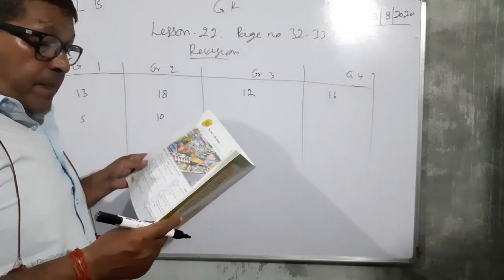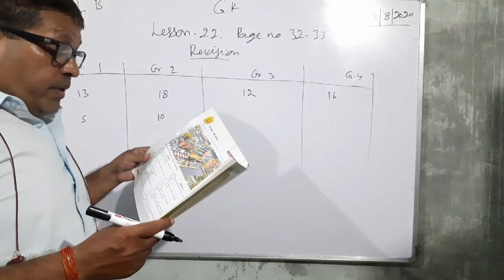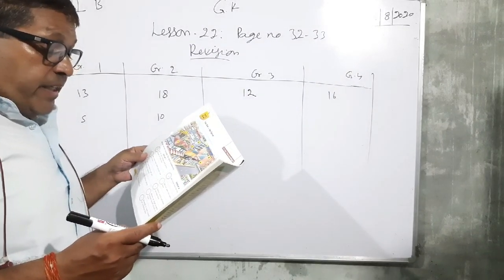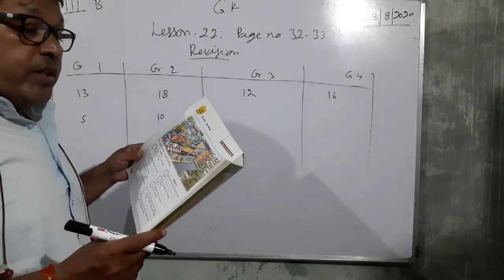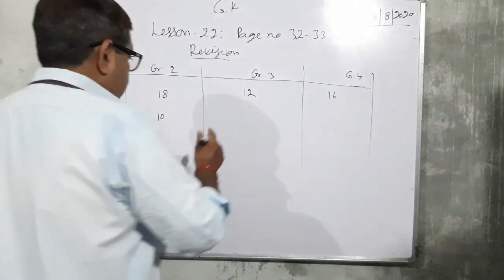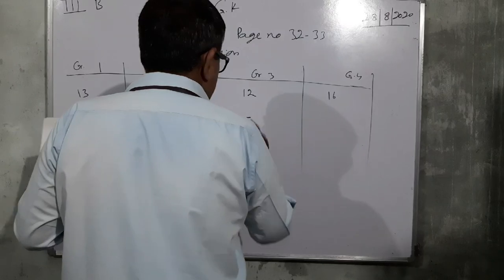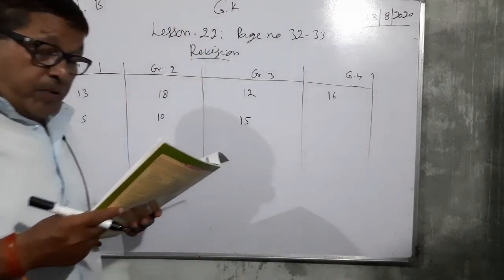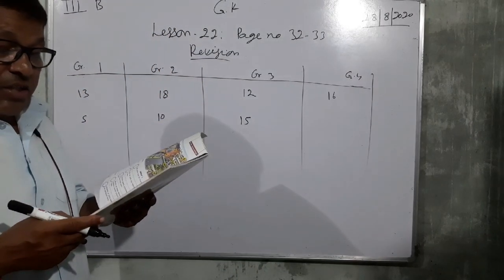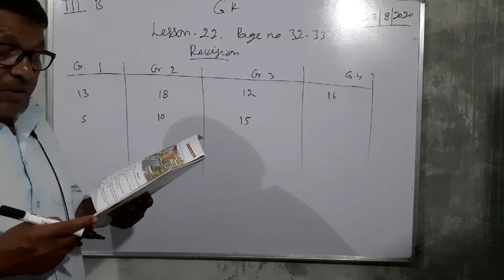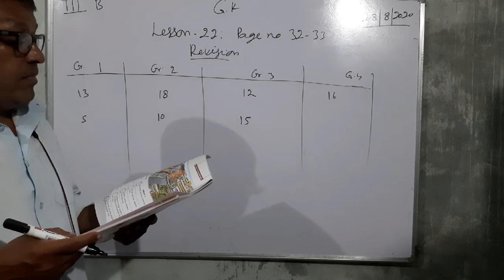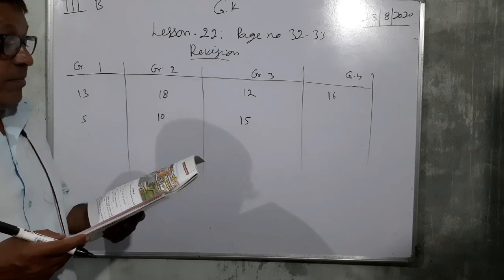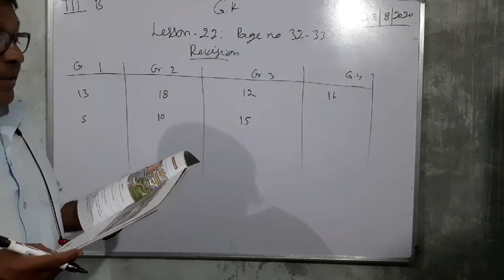And group third, second question, we come here to seek police help. So the police station is there. So its number is 15. And now see group 4, we can watch live performance of theater artists here. So you see its number 9 is given, that is theater.